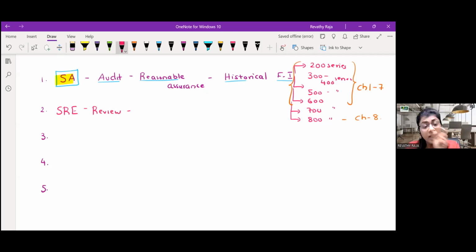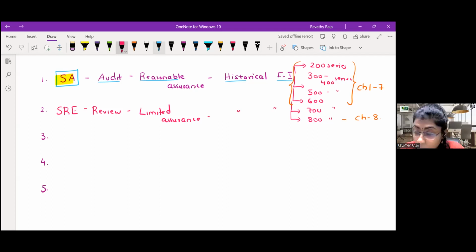A review is done for interim periods, like quarterly or half-yearly financials. So here you can't give reasonable assurance because it's just a quarter. Here we give limited assurance. Again, a quarter is over, then we conduct a review, so again on historical financial information.